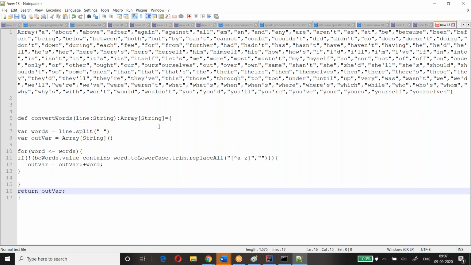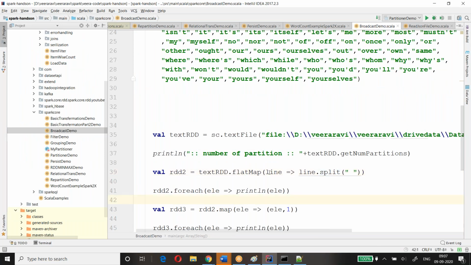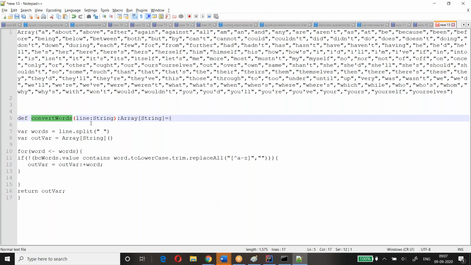Let me explain the method once again. This method I'm going to use in the flatMap. In the flatMap, as in the old example, we are taking the line and breaking it. Now not only breaking, I'm taking the words and looping through them. I'm making sure that whichever word is not matched with the broadcast variable, I take it. Whichever is matched, I'm just ignoring. Okay, let's go ahead and copy this.